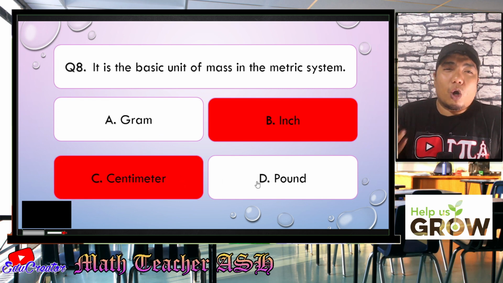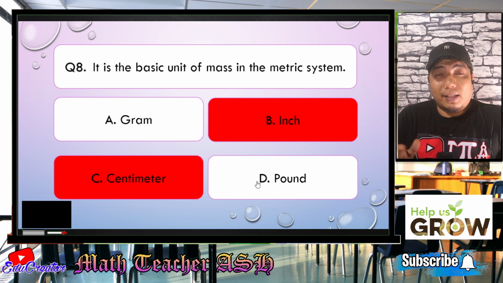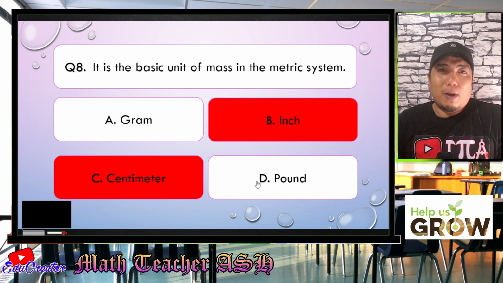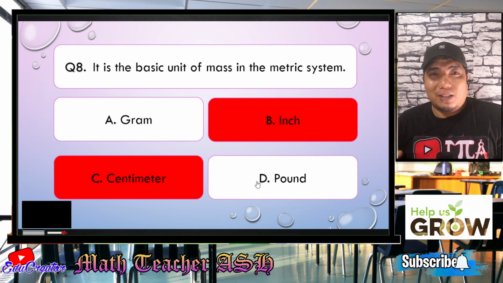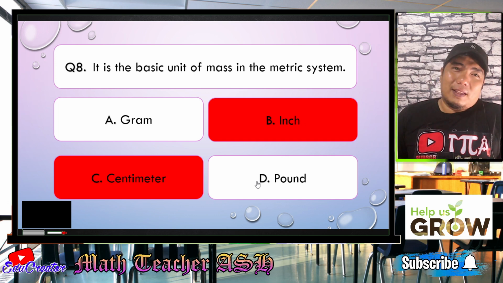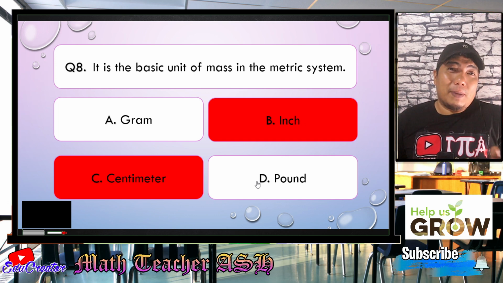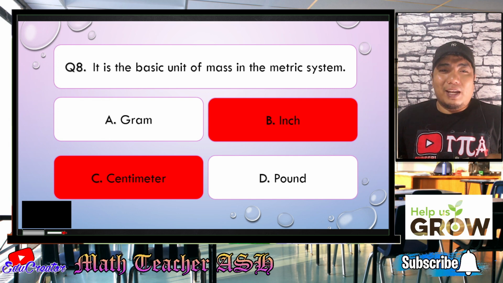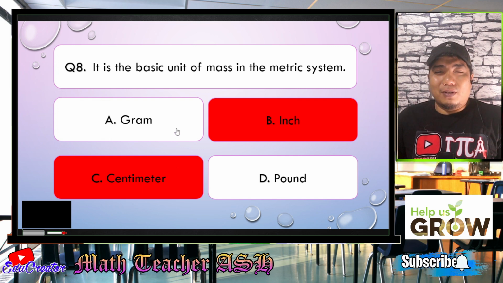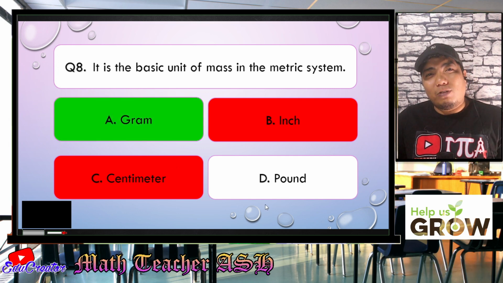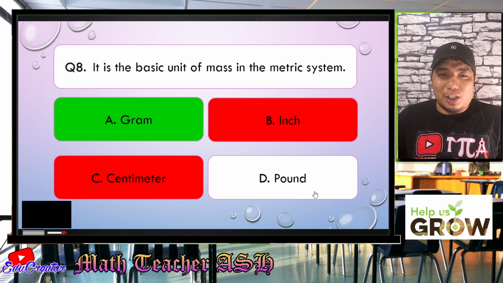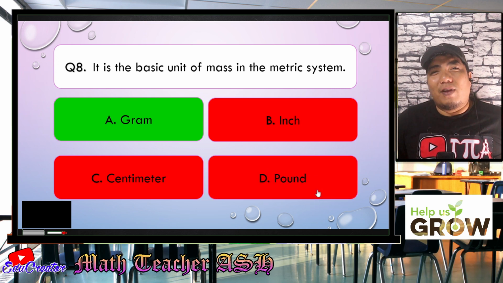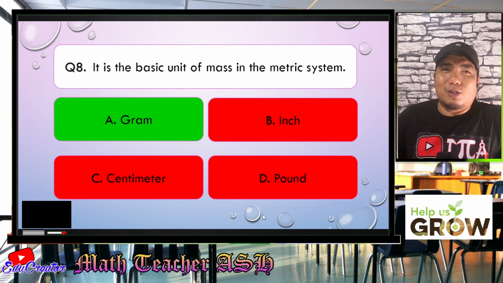Now, we are talking about the basic unit in the metric system. So the metric system refers to the SI unit of measure. So basically, the usage here is base 10. So that is not the English system. Rather, it is the, very good, the gram, because the pound here is in the English system. Easy, right? Very easy, my dear math learners. Now let us go to question number 9.